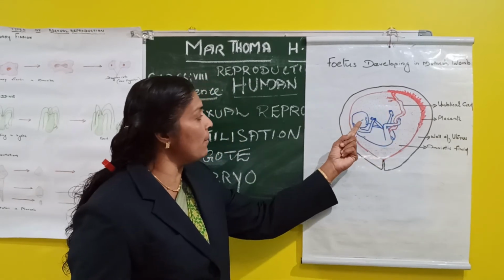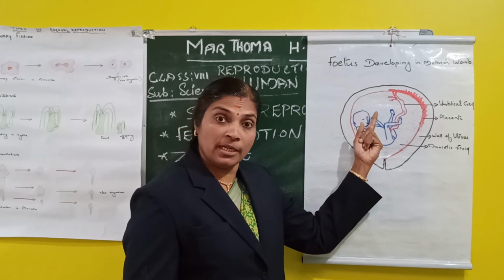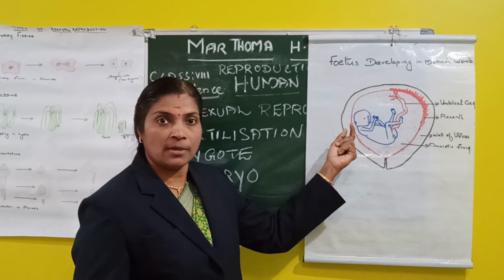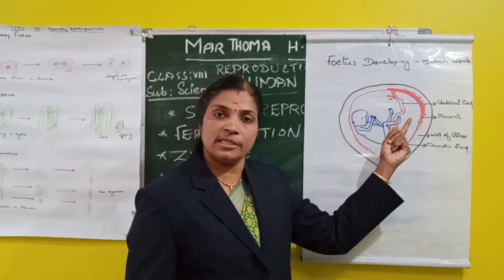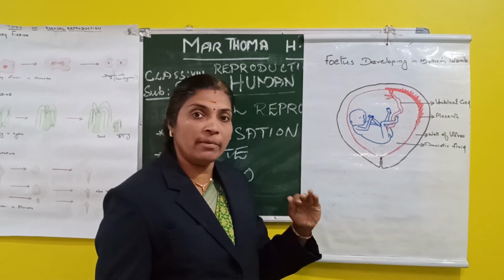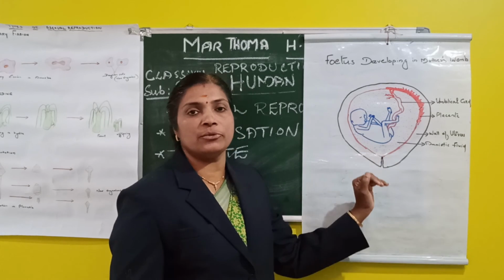The full development of the child requires 36 to 40 weeks or 9 months. This duration is called the gestation period or pregnancy. After the full development of the child inside the mother's womb, the mother gives birth to the child.